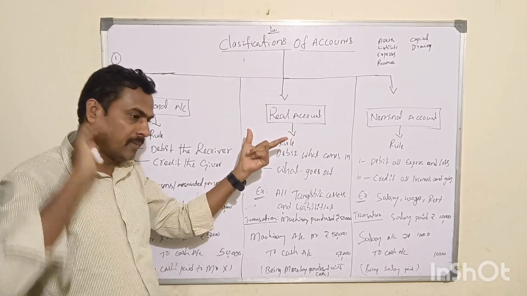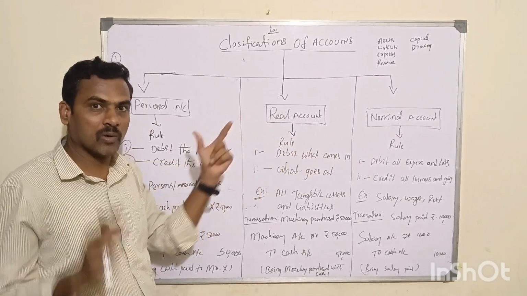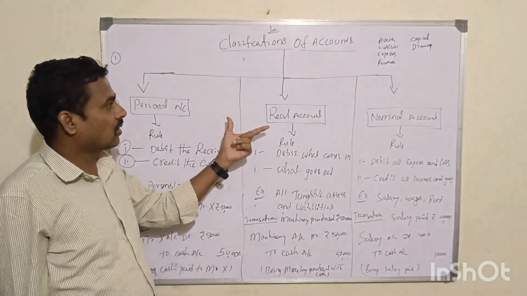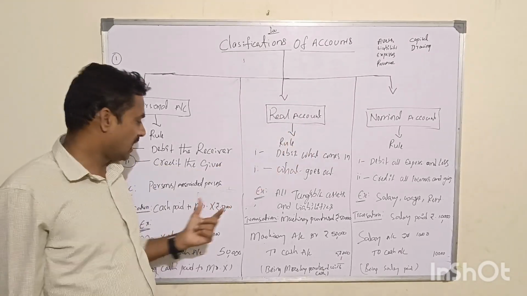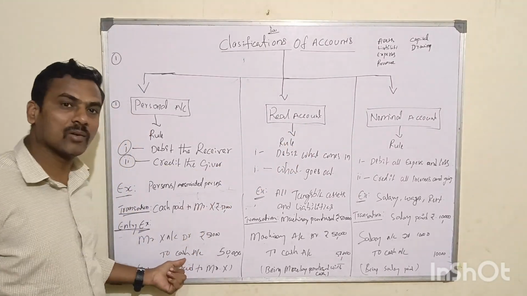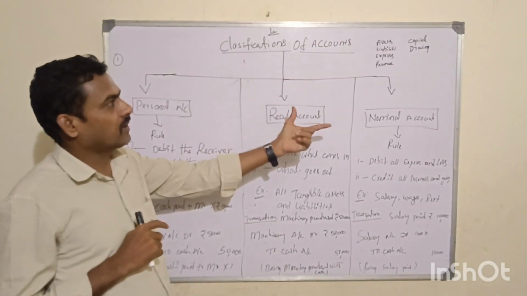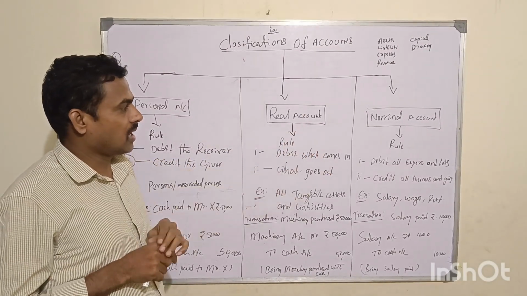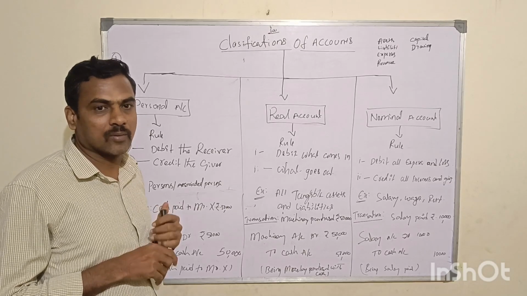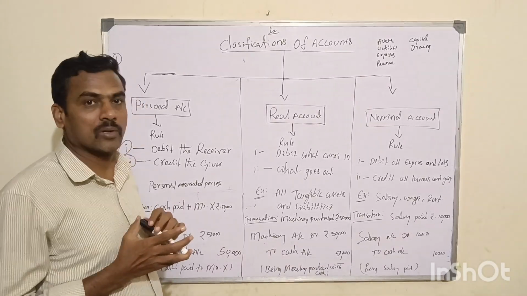If you go to America, the rules will not change. If you go to London, the golden rules of accounts will not change. The debit and credit rules will not change. Hence, the golden rules of accounts are very important to learn. Under which, what are the transactions? What are the examples that will come? We'll talk about them one by one.